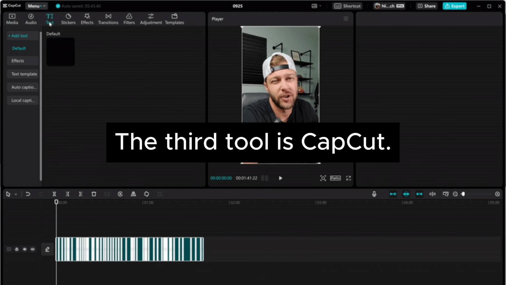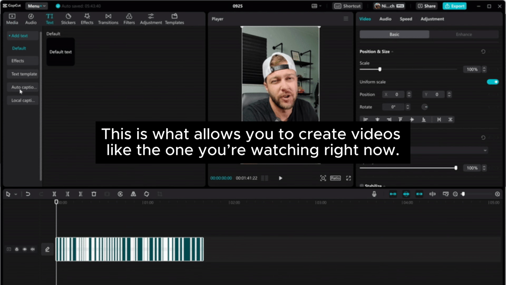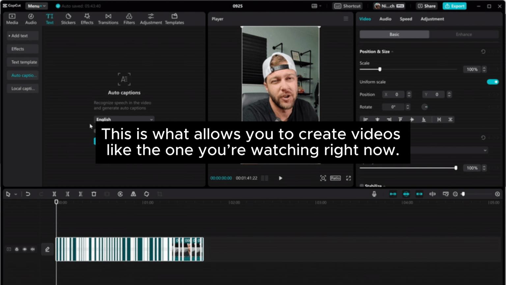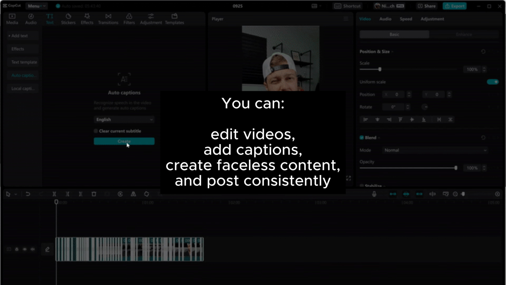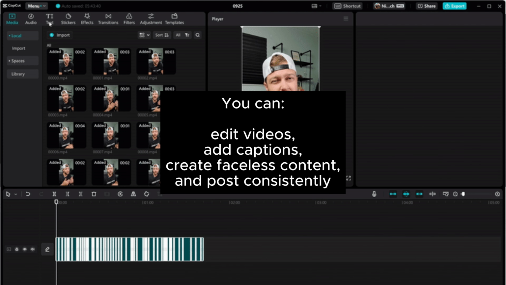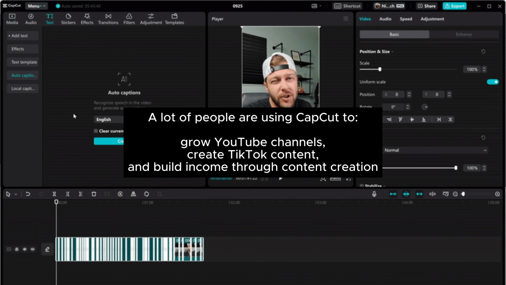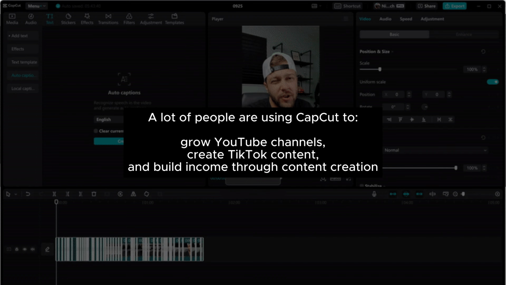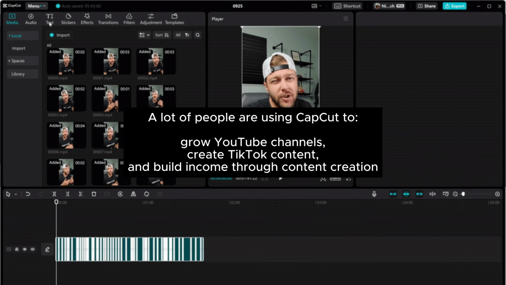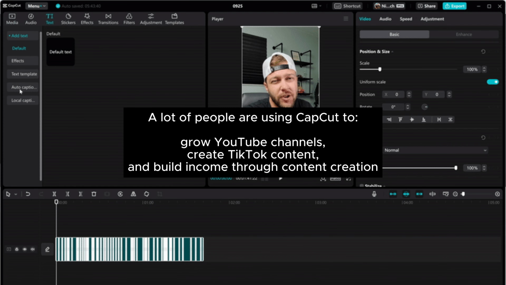The third tool is CapCut. This is what allows you to create videos like the one you're watching right now. You can edit videos, add captions, create faceless content, and post consistently. And the best part is it's completely free. A lot of people are using CapCut to grow YouTube channels, create TikTok content, and build income through content creation.